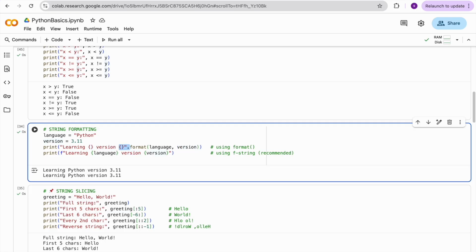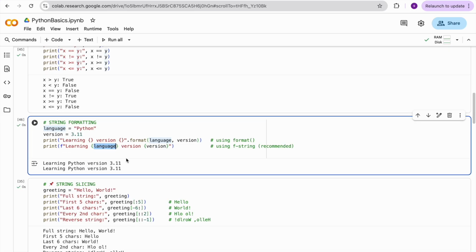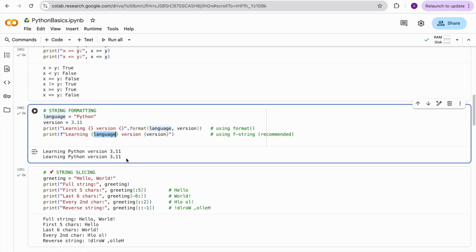So that's why I'm getting learning Python version 3.11. This is how the format function works. And this is another one, where I'm binding the variables like language and version. Both work the same, giving the same result, but this one uses the format function and this one uses the binding. So these are two different types of format functions available in strings.